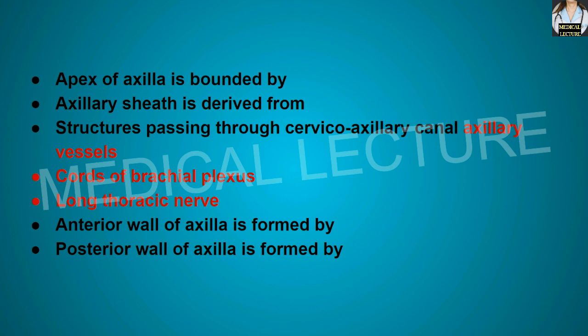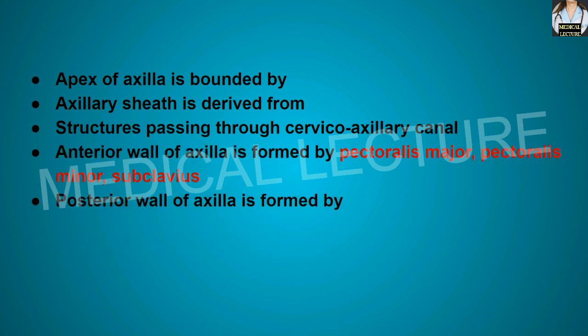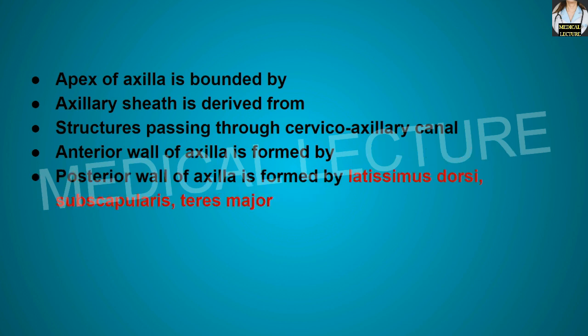Anterior wall of the axilla is formed by pectoralis major muscle, pectoralis minor muscle, and the subclavius muscle. Posterior wall of the axilla is formed by latissimus dorsi, subscapularis, and the teres major muscle.